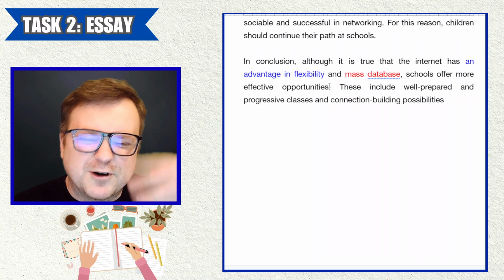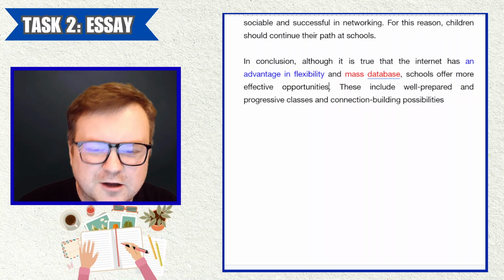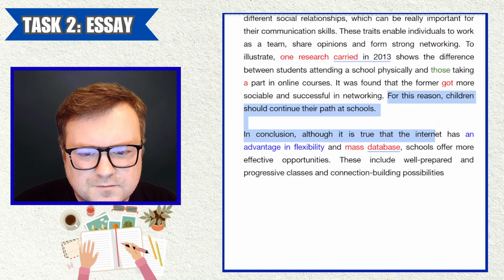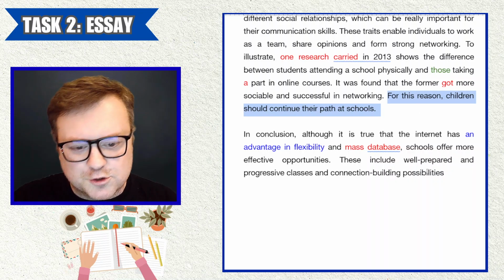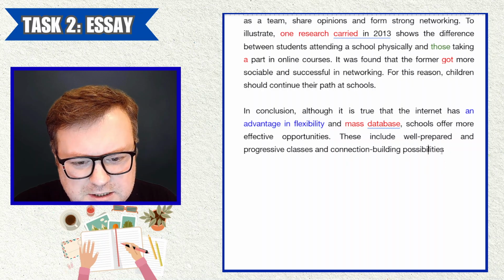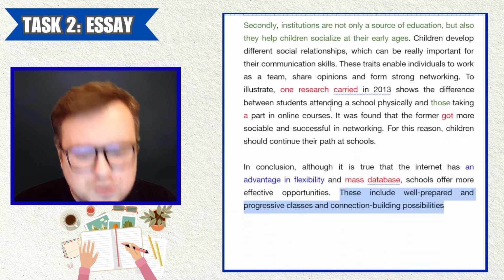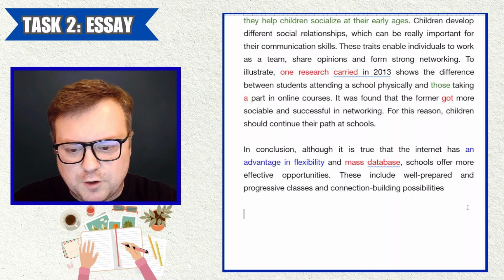Yeah, because you've summarized earlier in your body paragraphs, it doesn't really allow you much chance to summarize in the conclusion. So I would say, that sentence at the end and this sentence here, these are your summaries, and that information should be put in the conclusion. These include well-prepared and progressive classes and connection-building possibilities. Okay, so yeah, that conclusion is a little bit weak just because that summarizing language that you used in the body paragraph should be in the conclusion. But okay, certainly not a bad attempt at all. Task response.